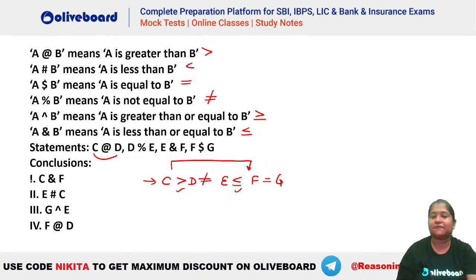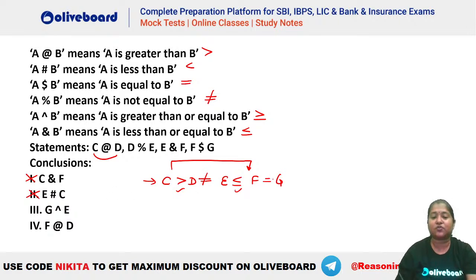So again you can see we cannot have a definite relation between the two, right? So you can see this is invalid. ठीक है? ये तो invalid हो गया. E to C. Do we have a relation from E to C? Again you can see this is not equal to. Not equal to can be greater than also, less than also. So that means this is a possibility. Again you can see we can have cannot be determined between E and C.